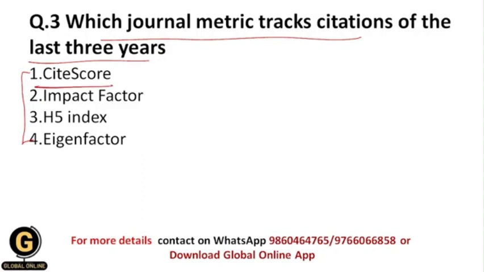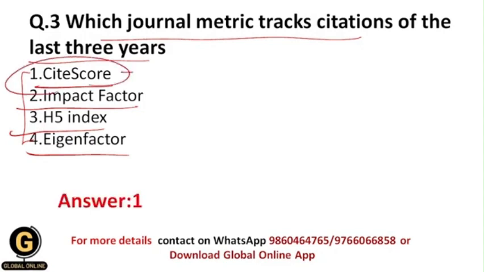So whether it is site score, impact factor, H5 index, or eigenfactor. So students, we have seen the definitions of site score, impact factor, H5 index and eigenfactor in the earlier part of this video, and that's why your correct answer should be 1, site score, because according to its definition, site score is going to track the citations of the last 3 years including the current year, so from the current year it is going to track the citations of 4 years, the last 3 years plus 1 current year.